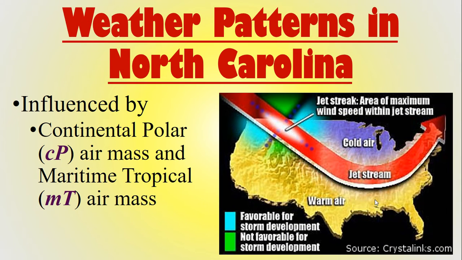So I actually live in North Carolina, so we have to look at the weather patterns there. The weather patterns in North Carolina are influenced by the continental polar cP, the dry, cold air masses, and the maritime tropical mT, the wet, warm air masses. Those are what drive our weather here in North Carolina. If you're not from North Carolina, go check out the other air masses and see which air masses influence where you live.